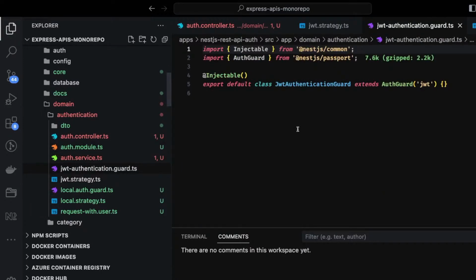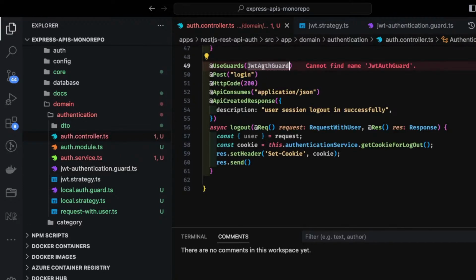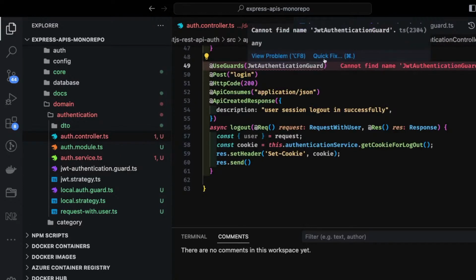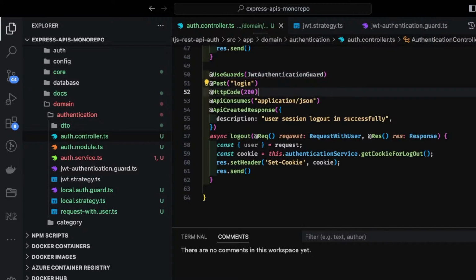Similarly, we created the auth guard that we can use at all the APIs which are protected. Let's say the logout. Here we will be using this auth guard. Similarly, if you want to fetch your own user profile, so this is the logout, right?